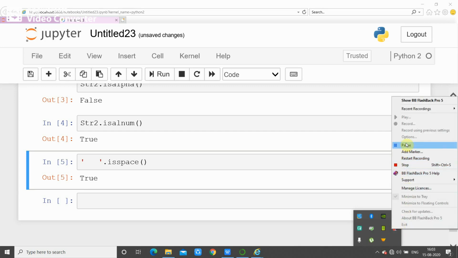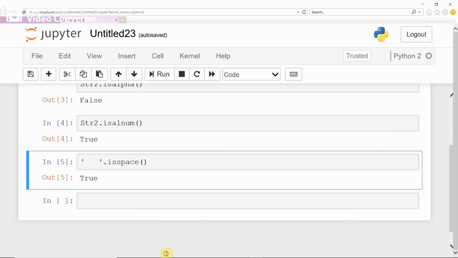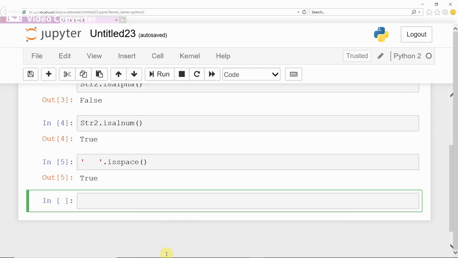string methods. If there is a special character in the string, then isalpha gives false, because a number is not a special character, and an alphabet is also not a special character.